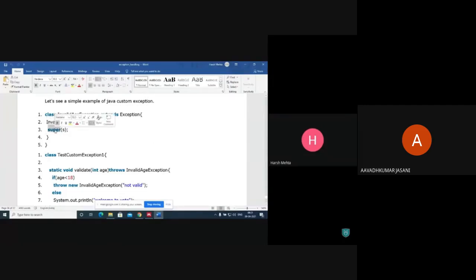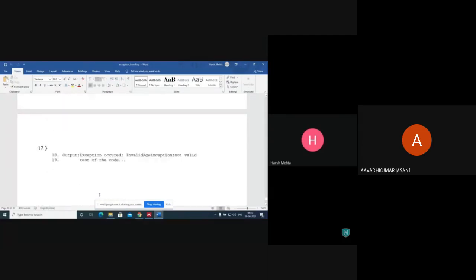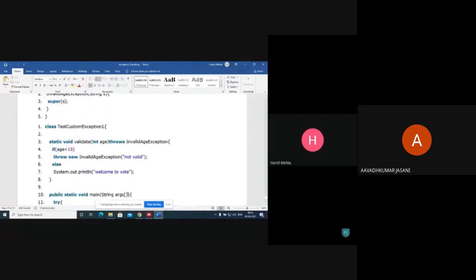Super of what? Super of the parent constructor. What is the parent constructor of this InvalidAgeException? That is this Exception. This parent class constructor will be called by super. And then we have not valid. It's written like this.